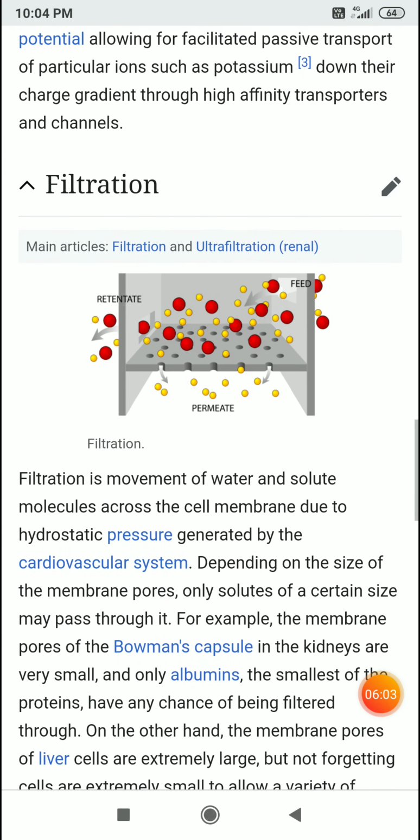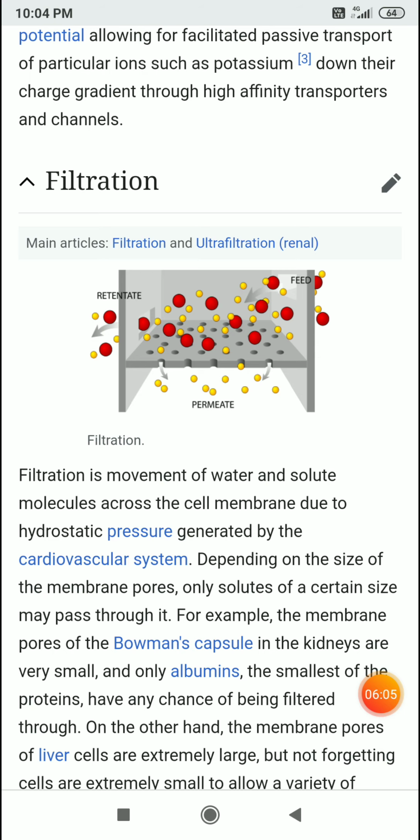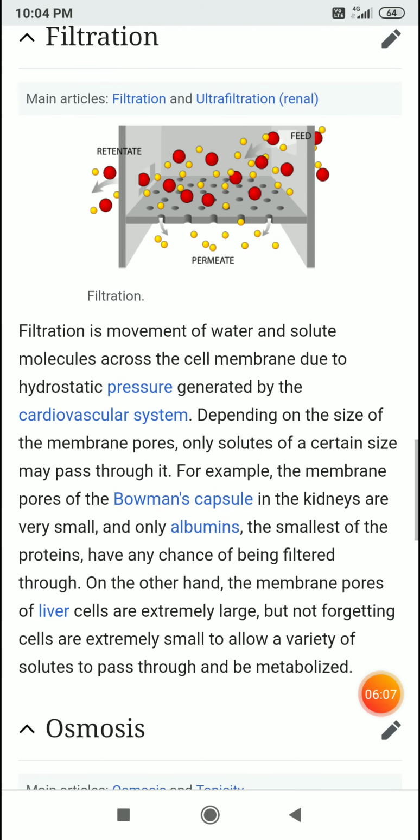Filtration. Filtration is the movement of water and solute molecules across the cell membrane due to the hydrostatic pressure generated by the cardiovascular system, depending on the size of the membrane pores. Only solutes of a certain size may pass through it.